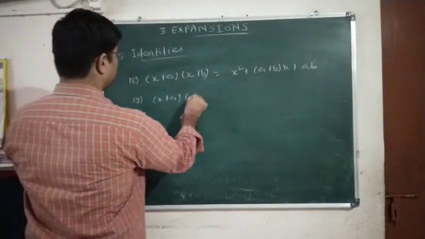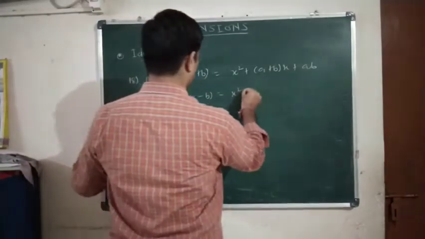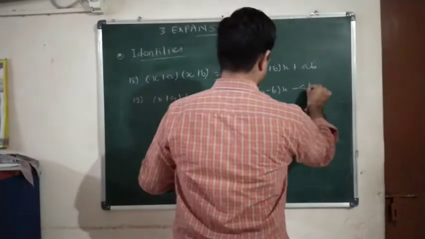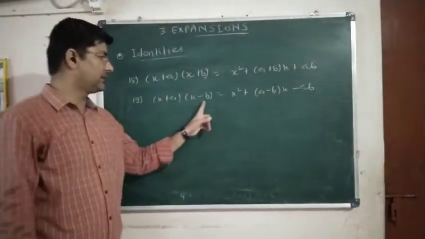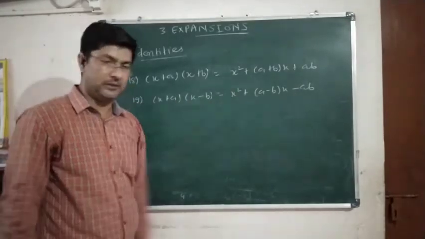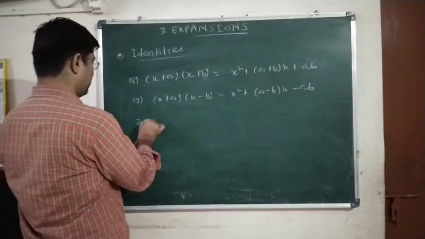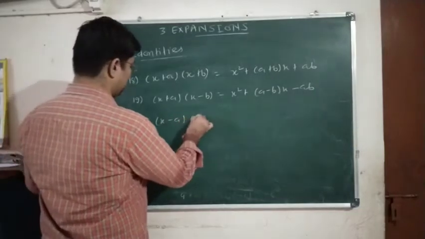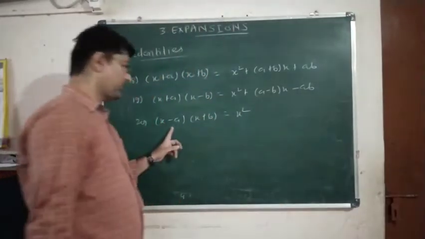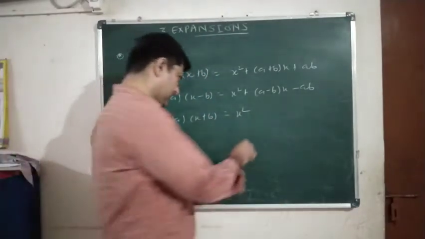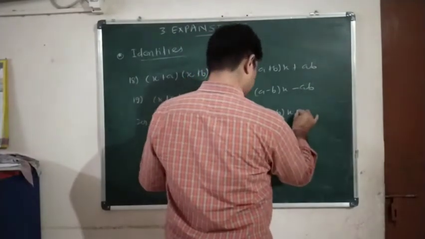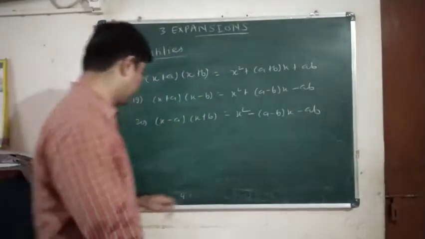(x + a)(x - b) = x² + (a - b)x - ab. If one is plus and one is minus, then the last term will always be minus, because plus times minus gives minus ab. Clear? Similarly, (x - a)(x + b) = x². Now whenever the first bracket has minus, you will have the minus sign in (a - b)x and minus ab like this. Clear?